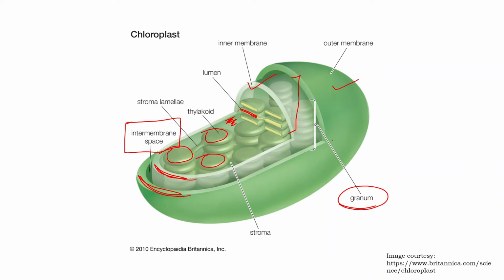Now there is one very important concept here. The thylakoids which are present in stacks are also called granal lamellae. Lamellae, you can see the spelling here. The thylakoids which are present in stacks are called granal lamellae, while independently lying thylakoids in the stroma are called stromal lamellae. So here these thylakoids are in stacks, so these are called granal lamellae, while this thylakoid here, lying freely, is called the stromal lamellae.